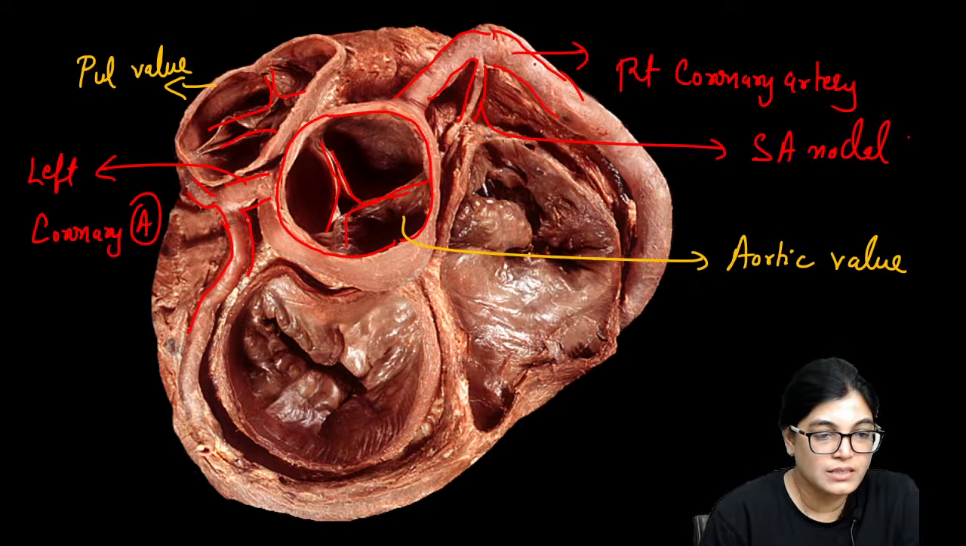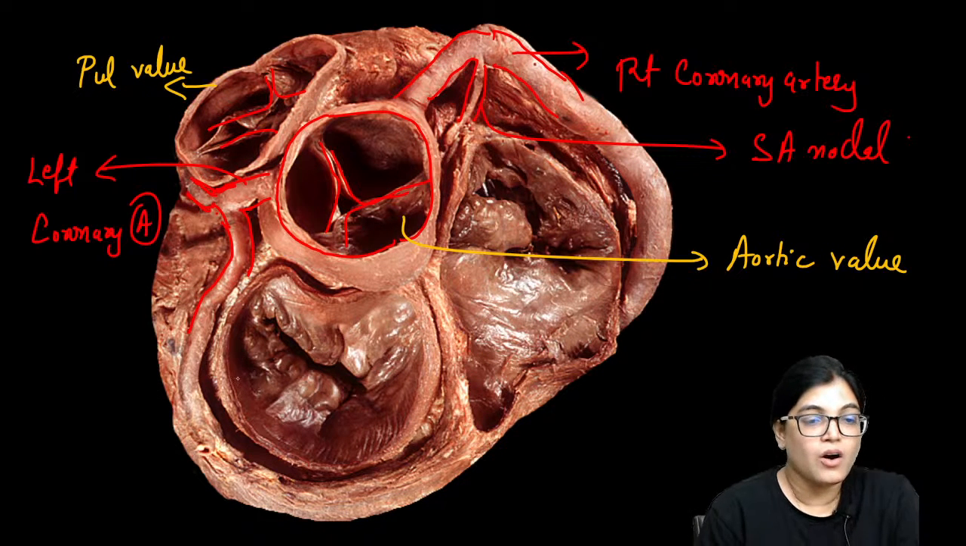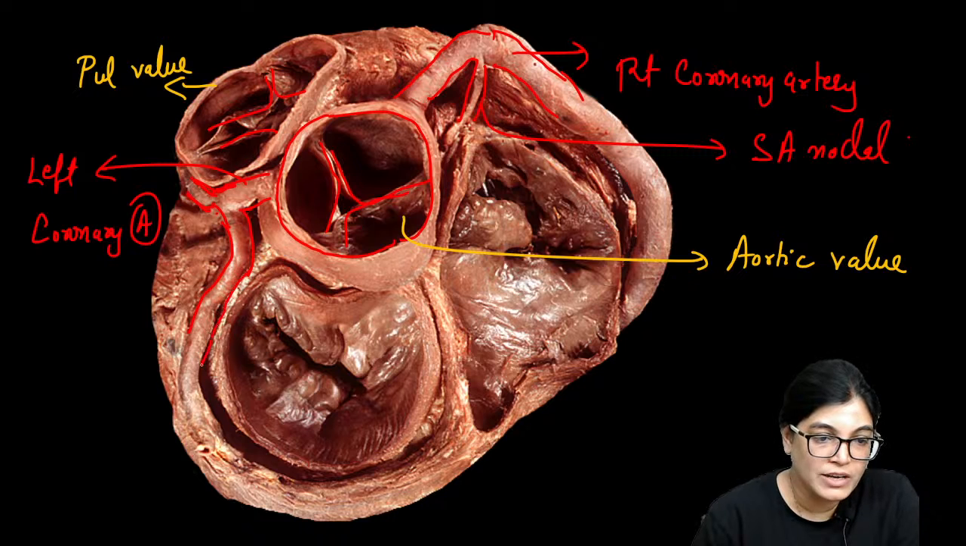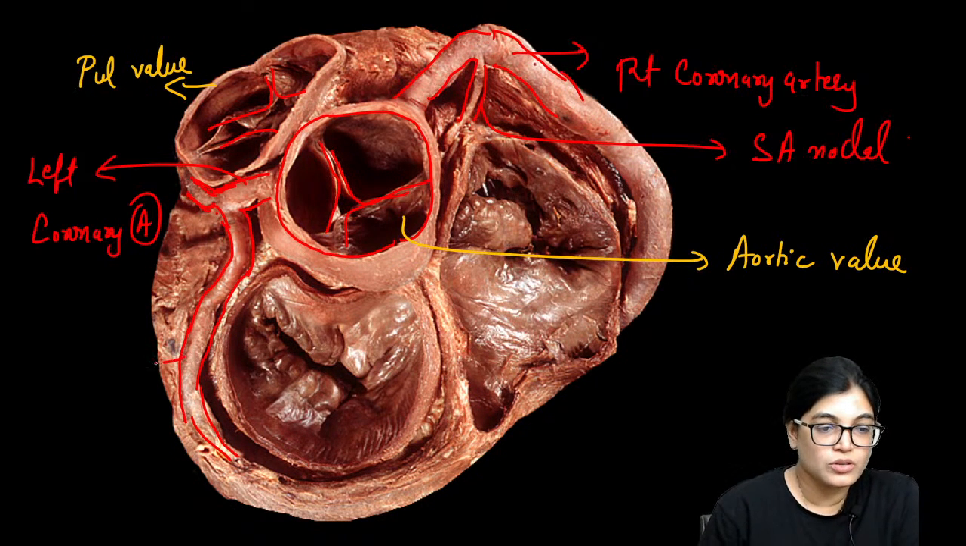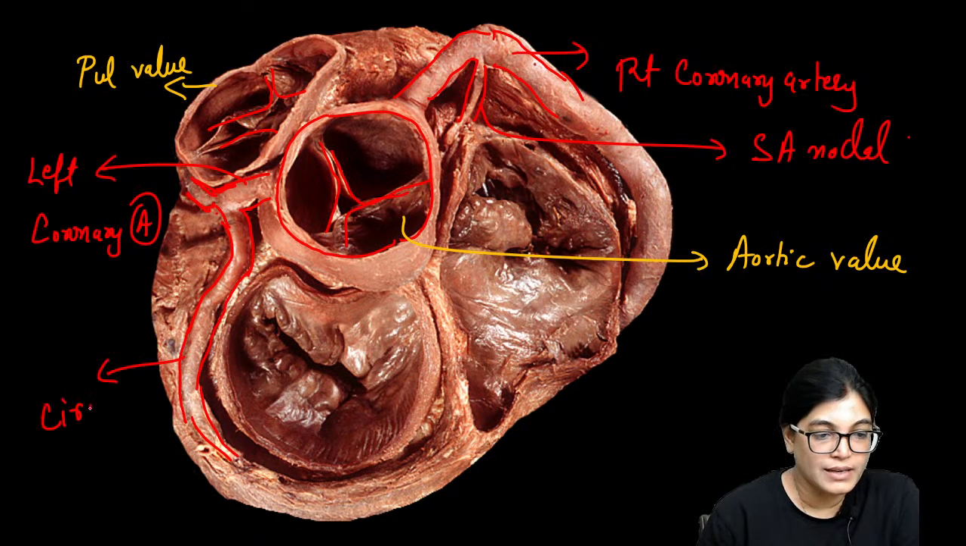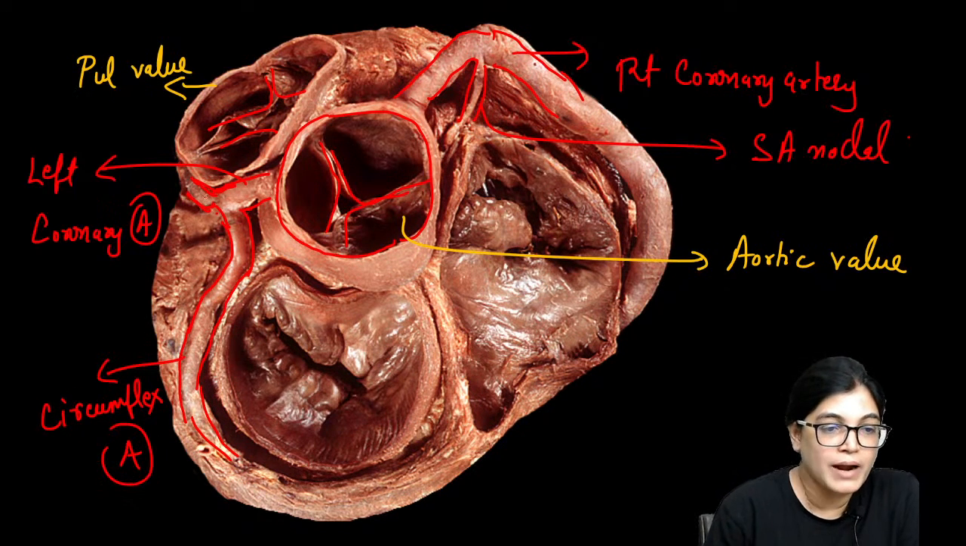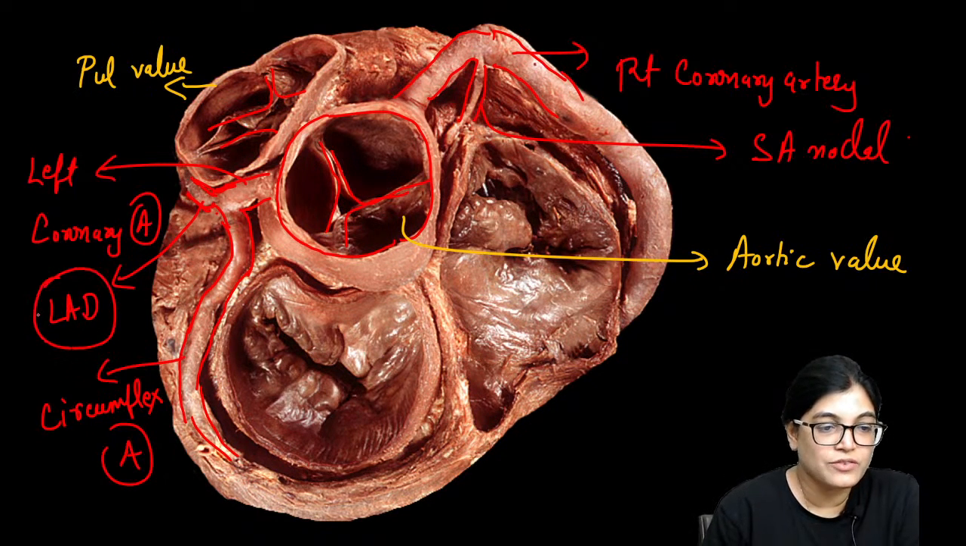So after its origin from the ascending aorta, it divides into two major branches. As you can see, it is winding posteriorly here. So this branch is the circumflex artery, and the other branch, which we'll see on the anterior aspect, is the LAD artery. This is which artery? LAD artery.